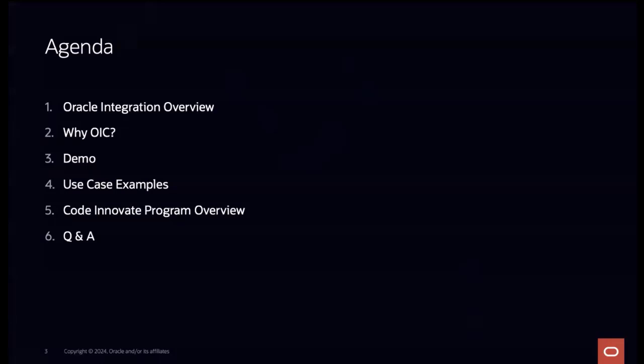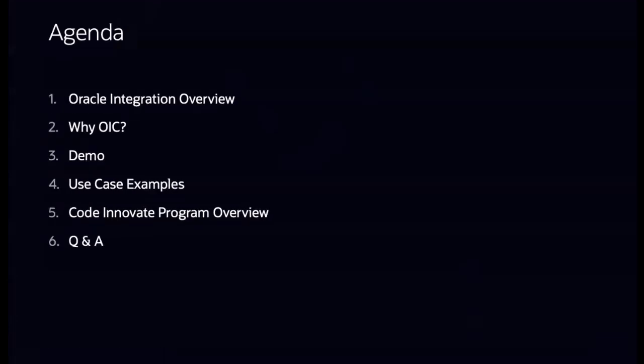The agenda is pretty straightforward. First, we'll take a look at a quick couple of slides on what Oracle Integration Cloud is, and why to use Oracle Integration Cloud with EBS. Then we'll get into the demo. Then we have some use case samples we've seen, other customers using OIC and EBS together. And then we'll talk about the Code Innovate program that we have. And then we'll have some time for Q&A as well.